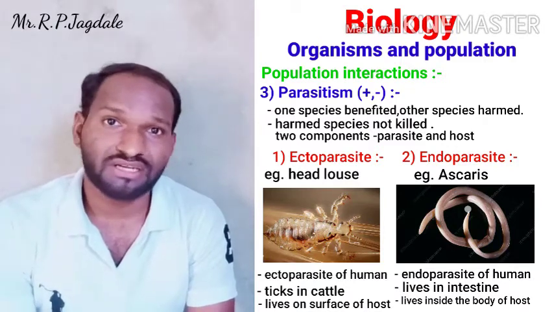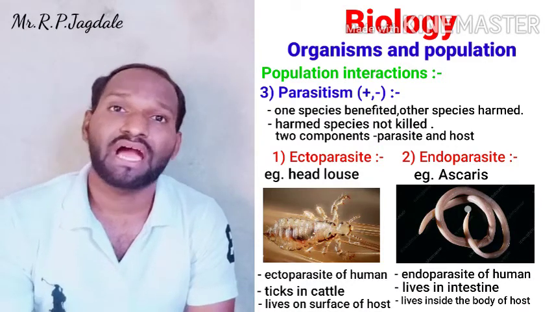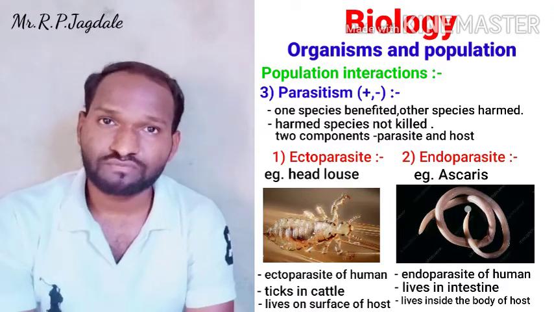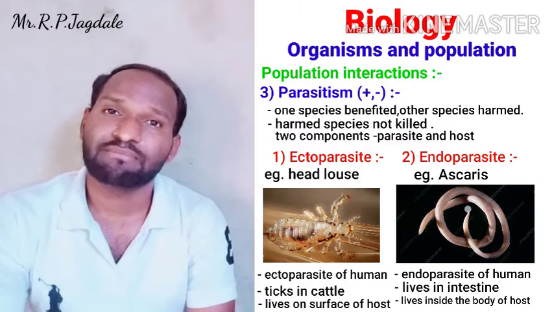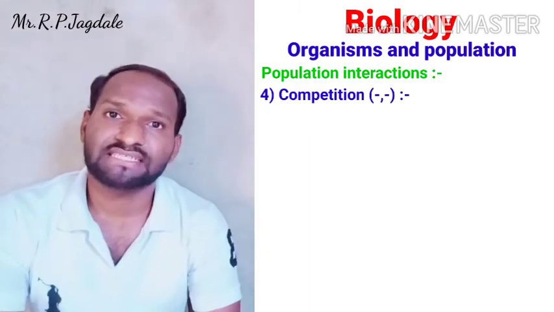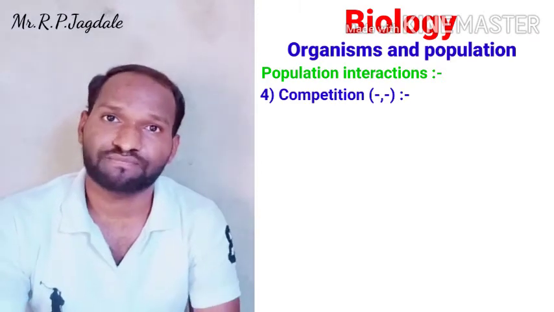Otherwise here also one species is benefited and the other species gets harmed. This is called parasitism. The fourth type of interaction is competition.